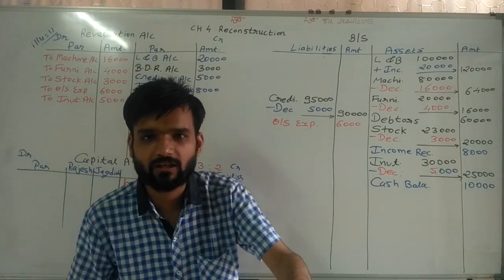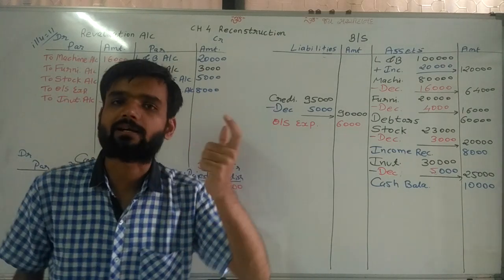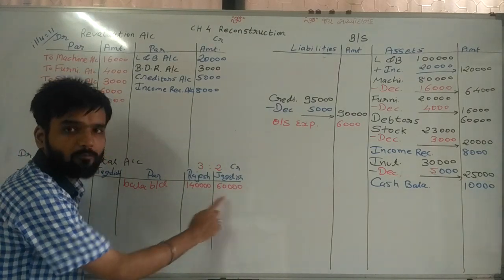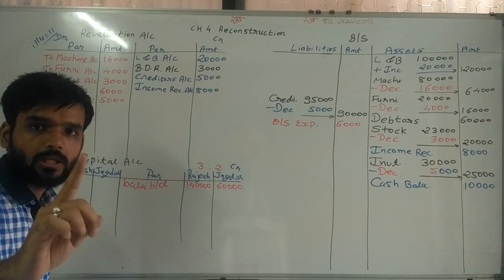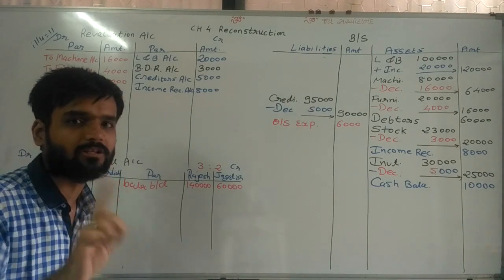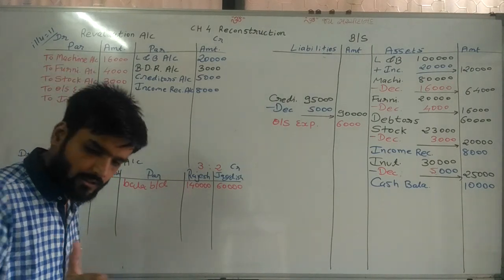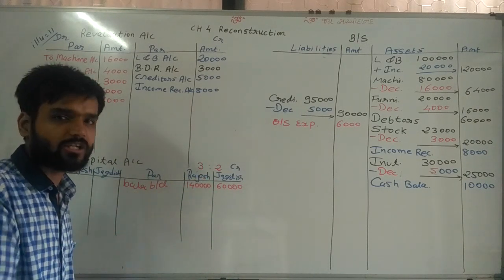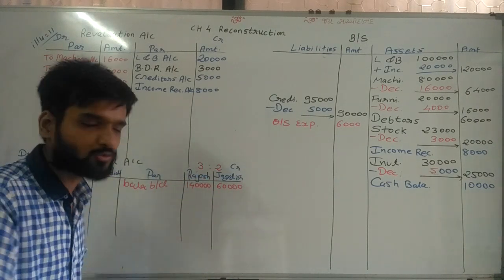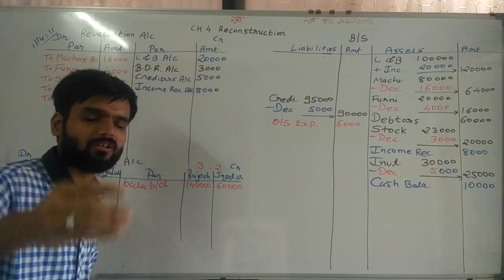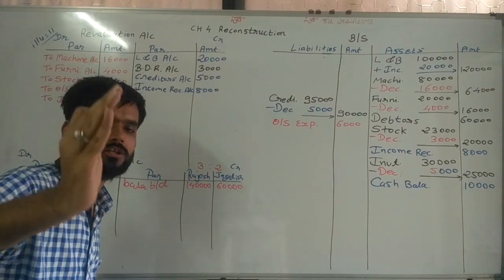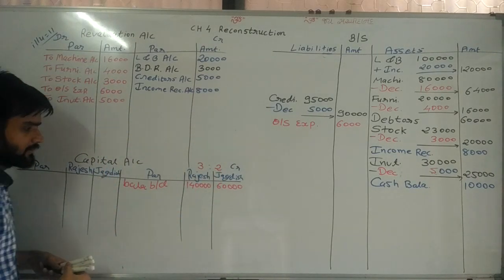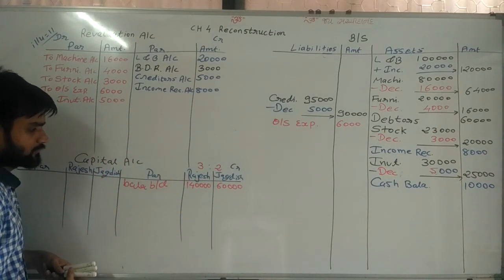Now liability side given. It means it's a credit balance and credit balance distributed credit side of partners capital account. Because general reserve is not a liability. It is a reserve. If used, then cannot distributed. If not used, then distributed among the partners. That is very important thing. Now, here I am writing general reserve.